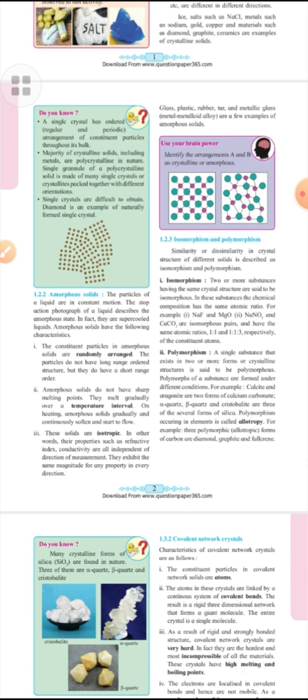According to NCERT, amorphous solids have irregular shapes and gradually soften over a range of temperature. When cut with a sharp-edged tool, they cut into two pieces with irregular surfaces. They do not have a definite enthalpy of fusion.